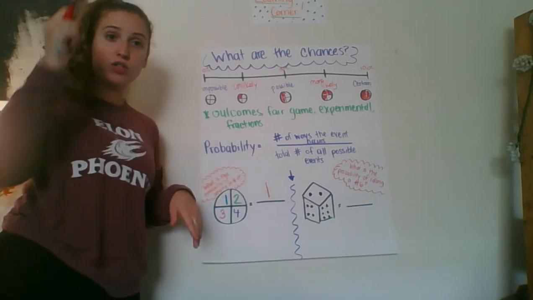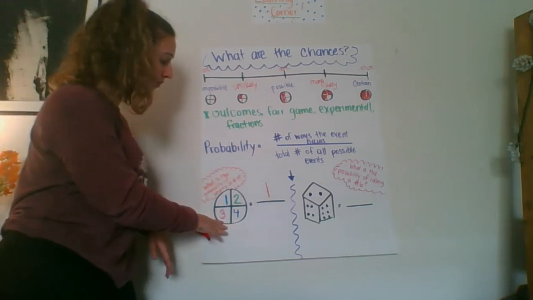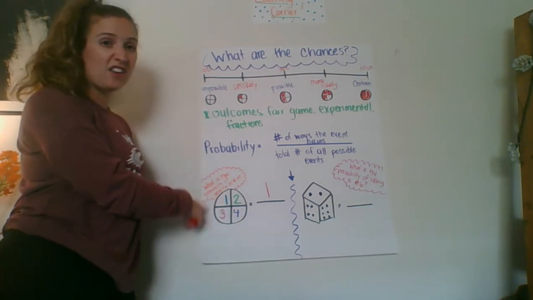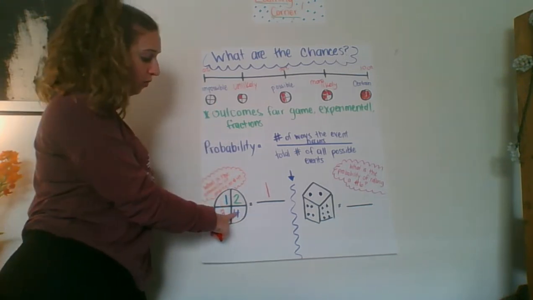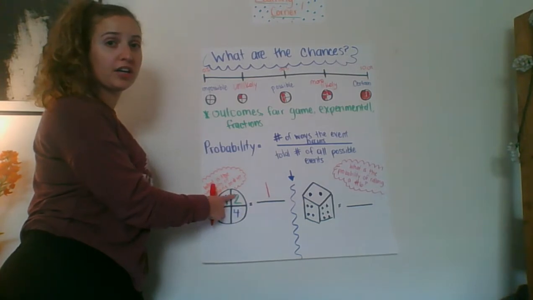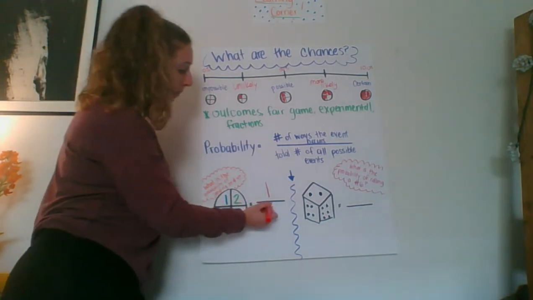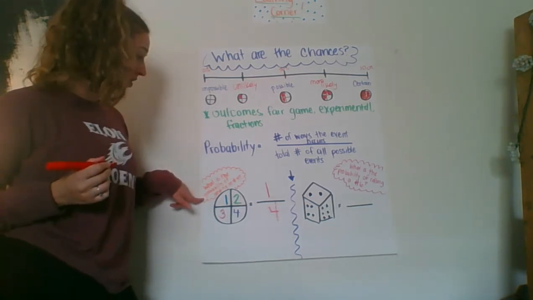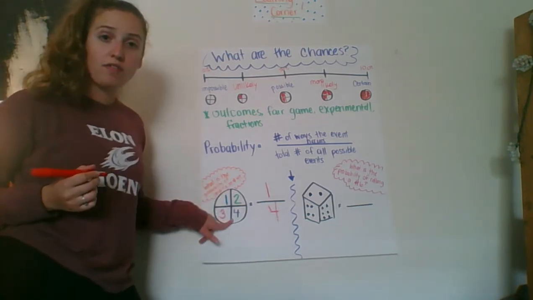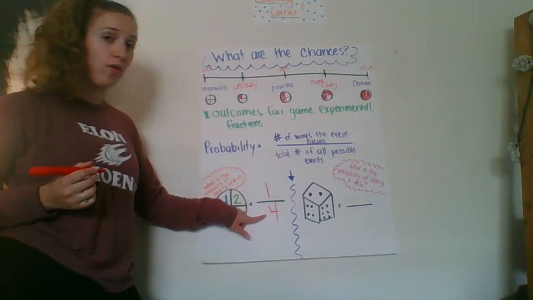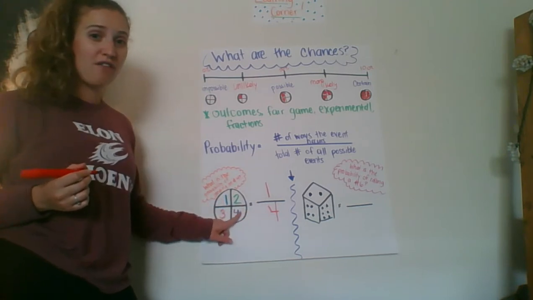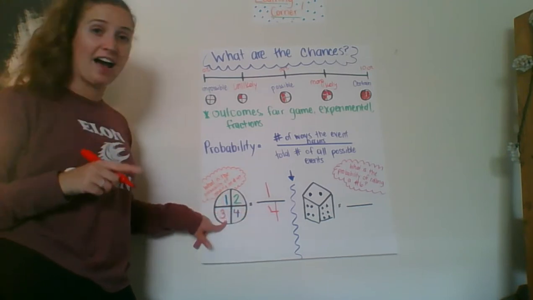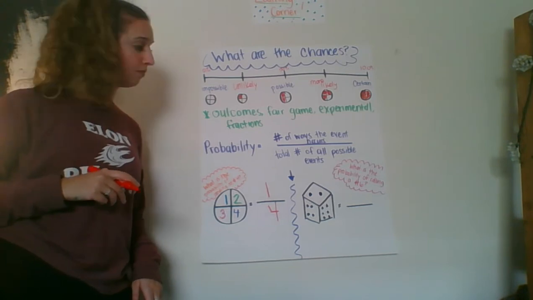Because if I throw a dart or I roll my dice onto my circle, the chances of it landing on 4 are only 1. But it could land on the 3 other numbers. So the probability of landing on 4, of the number 4, is 1/4. Because I only have one number 4 out of the 4 numbers on the circle.